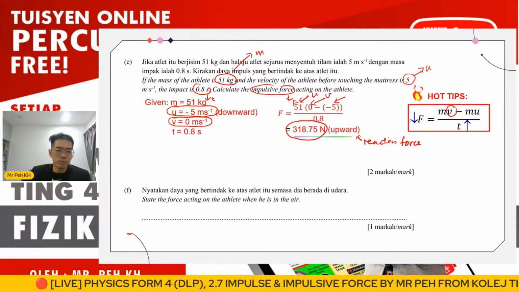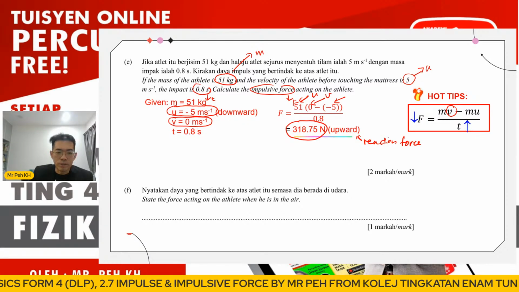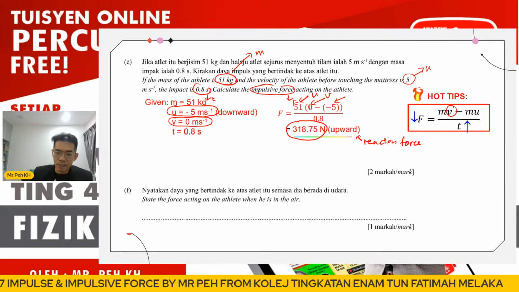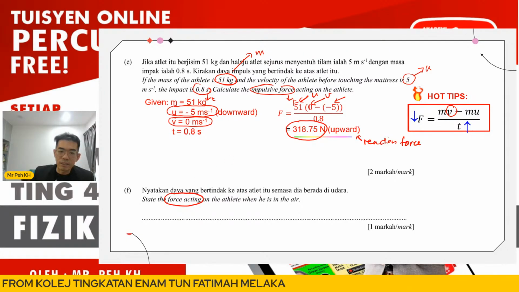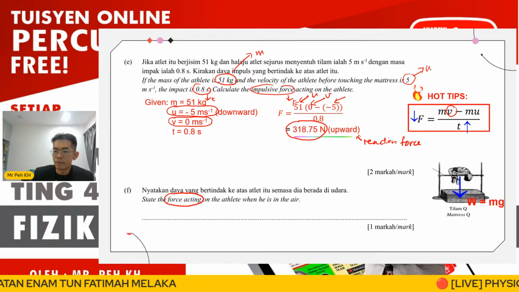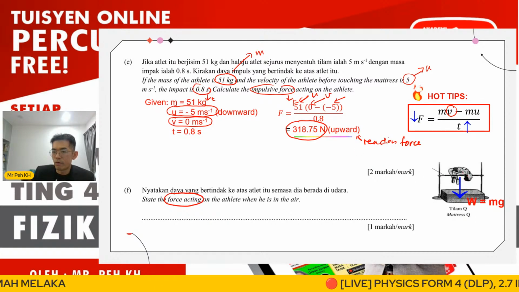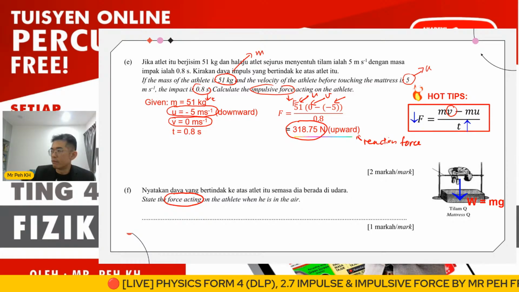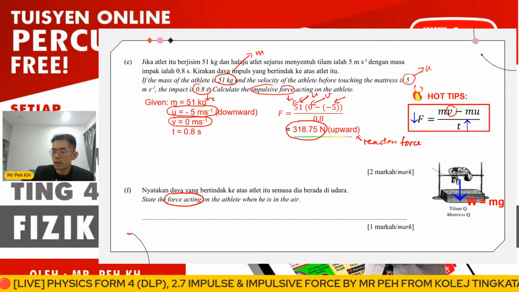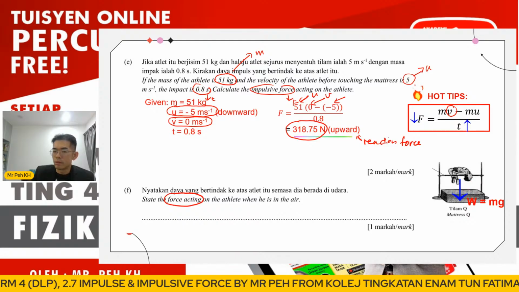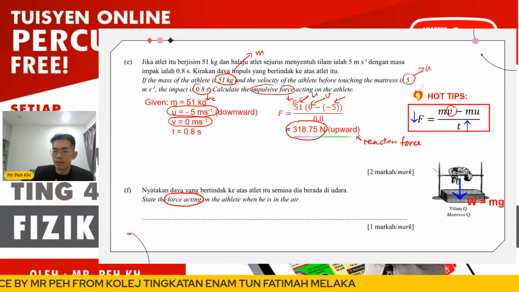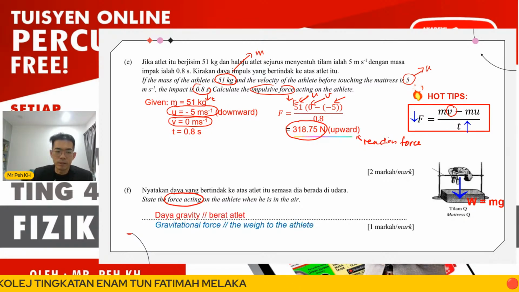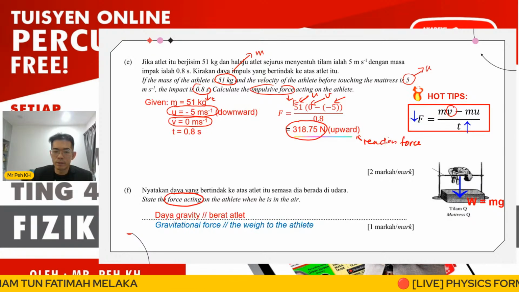Okay, so now we go for F. State the force acting on the athlete when he is in the air. So what is the force acting when the athlete is in the air? Okay, you can see the force acting here will be the weight, or the force of gravity pushing the athlete downward, because the weight causes everything to move towards the center of gravity, right? So the answer here will be gravitational force or the weight of the athlete.